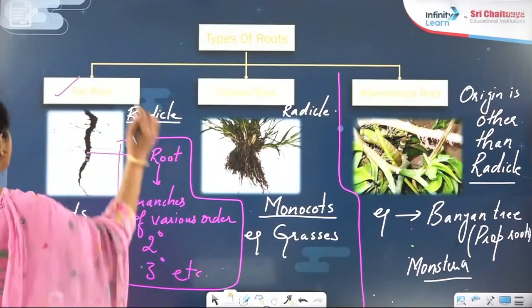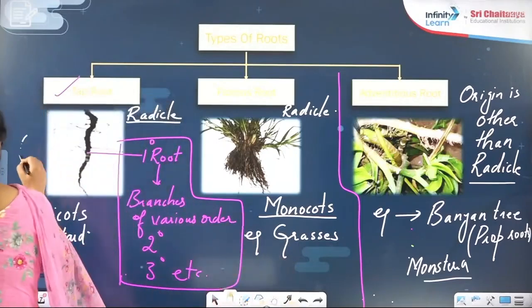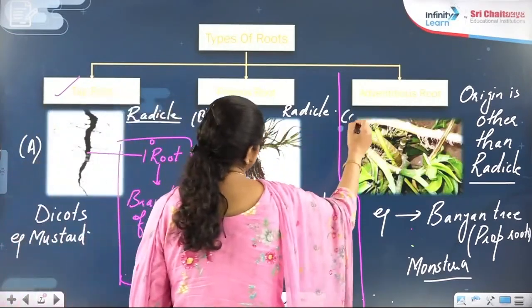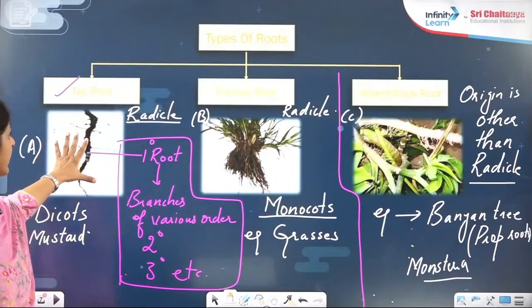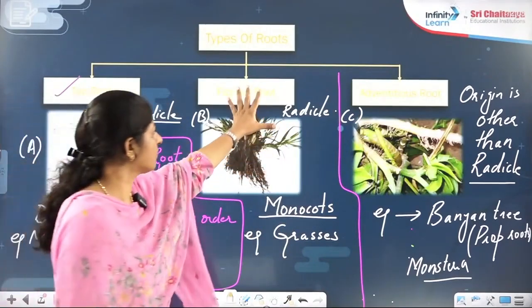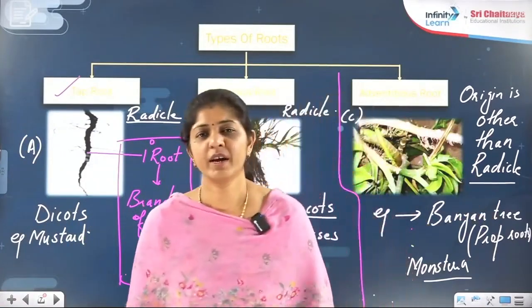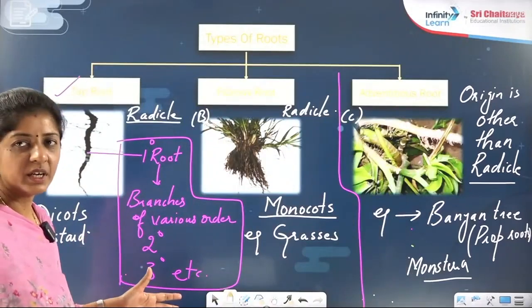If I mark it as A, this is A, this is B, this is C, right? So you must know that this diagram is for taproot, this is for fibrous root, this is for adventitious root, right? So these are the types of roots we have just discussed.